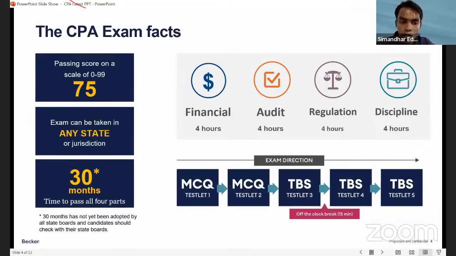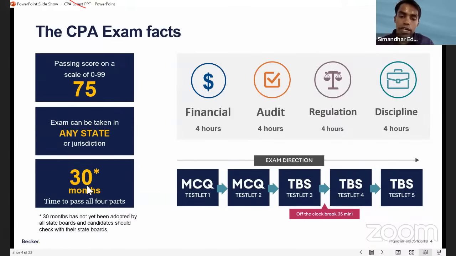The answer is no. For now, this 30 months rule is not applicable because it has not been adopted by all the state boards, and we need to check with the respective state boards. For now, I am also not aware, neither has Simandhar got any information that any state board has adopted the 30-month rule. But we are 110% confident that next year onwards, from February or March, this 30 months rule will immediately apply,